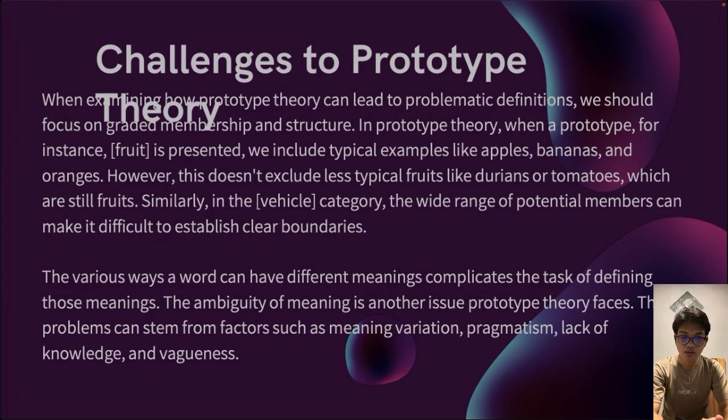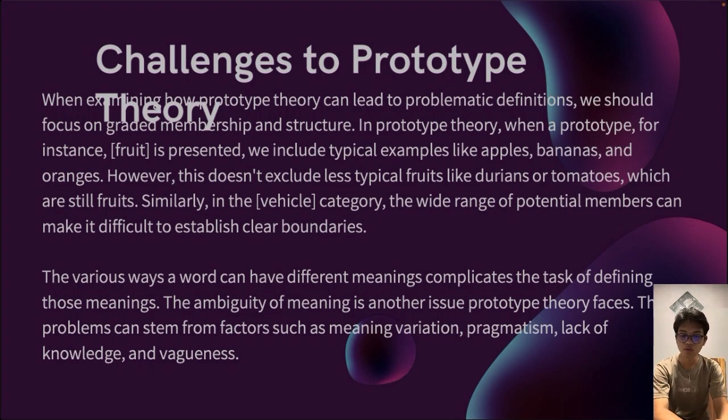In prototype theory, when a prototype for instance fruit is presented, we include typical examples like apples, bananas, and oranges. However, this doesn't exclude less typical fruits like durian or tomatoes, which are still fruits. Similarly, in the vehicle category, the wide range of potential members can make it difficult to establish clear boundaries.